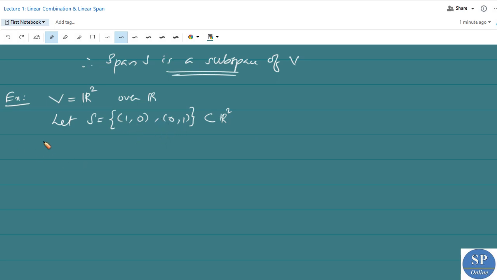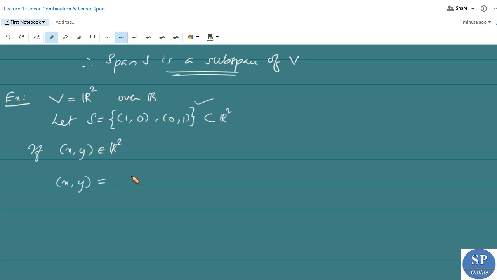So now if we take any element (x, y) belonging to R2, which is our vector space, then (x, y) can be expressed as a linear combination of elements of S.